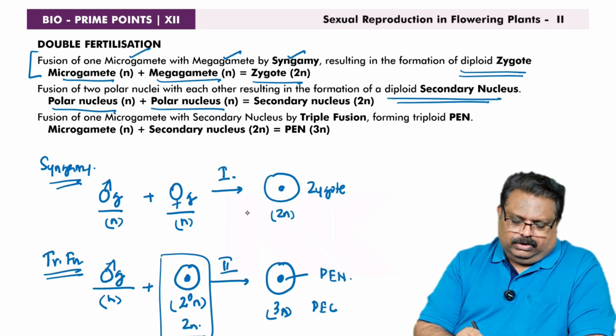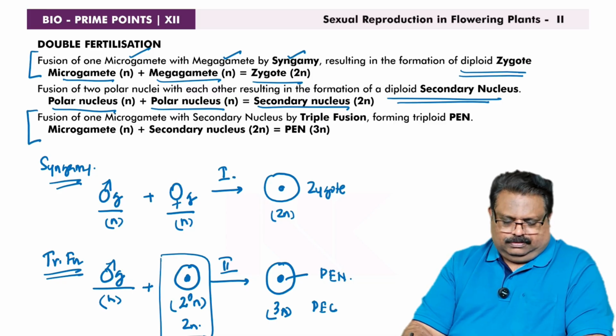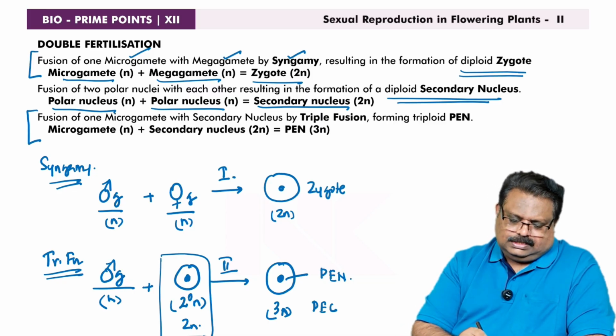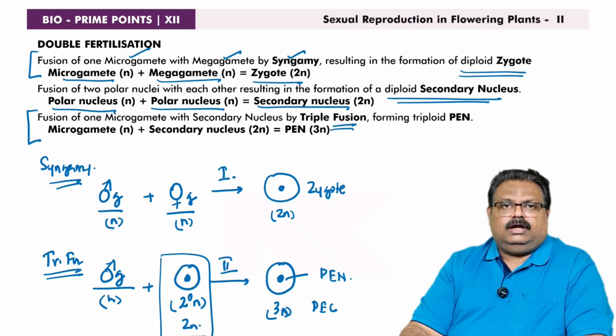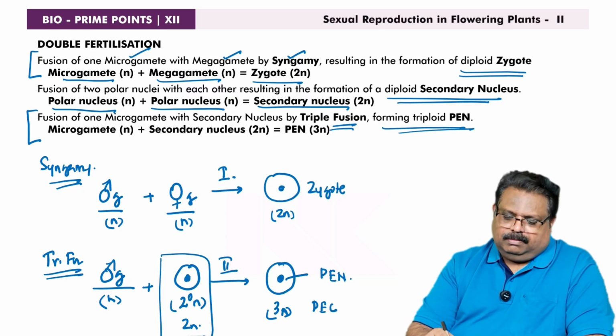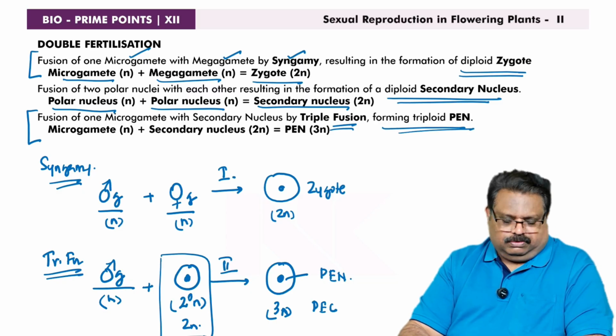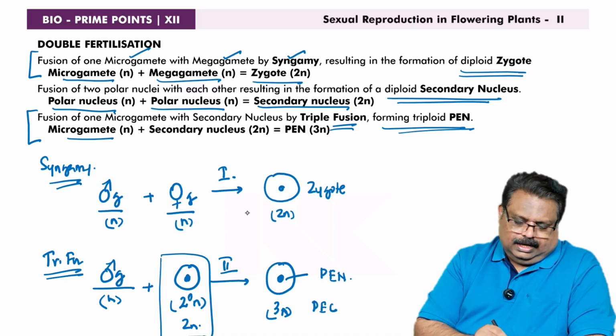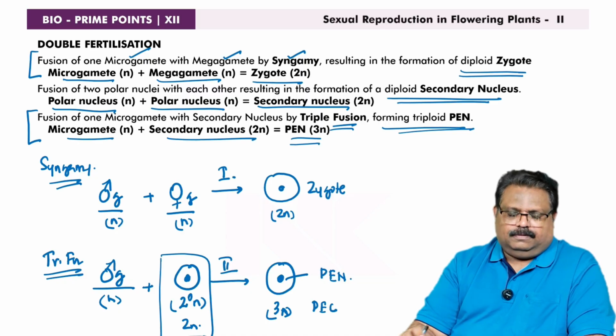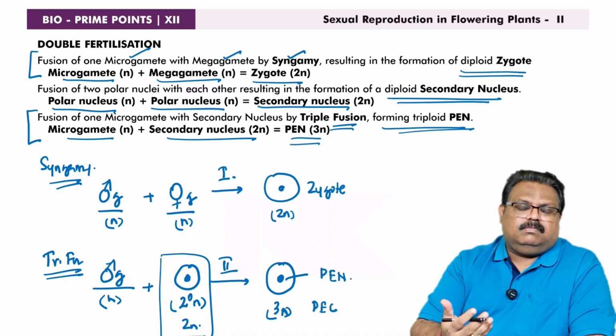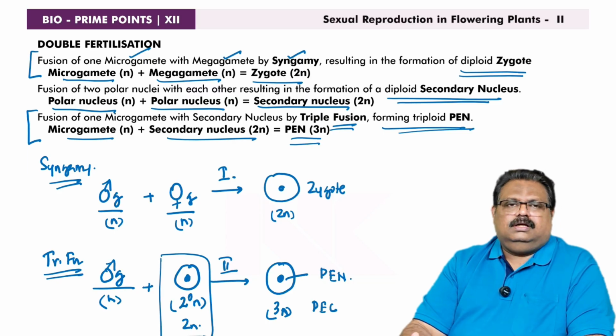Polar nuclei are haploid, secondary nucleus is diploid. Then the second microgamete fuses with the secondary nucleus. That procedure is called triple fusion, forming a triploid PEN. PEN means primary endosperm nucleus. Microgamete N, secondary nucleus 2N, PEN 3N. And since there are syngamy and triple fusion, the process is called double fertilization. Okay.